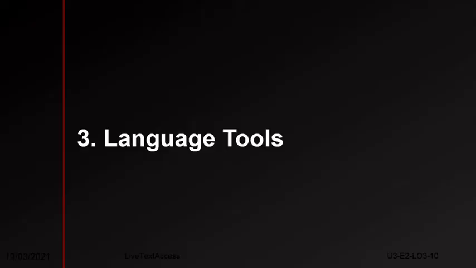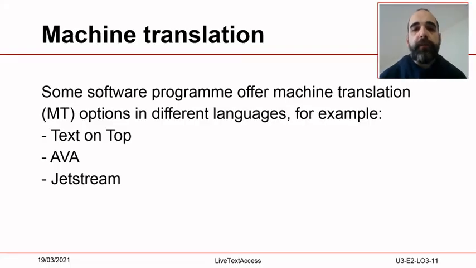In the survey, we asked people who answered yes to tell us which tools they use. We will talk about these tools in this section. You can find a complete list of all the answers in Results of the LTA survey on output tools. Machine translation is one of the most used language tools. Some subtitling software programs offer machine translation options in different languages, for example, Text on Tap, ABBA, and Jetstream. Machine translation is very useful in international events because it enables you to have real-time subtitles in different languages.